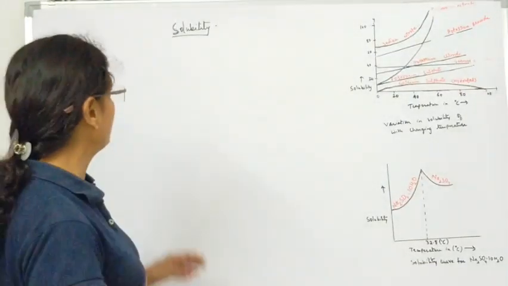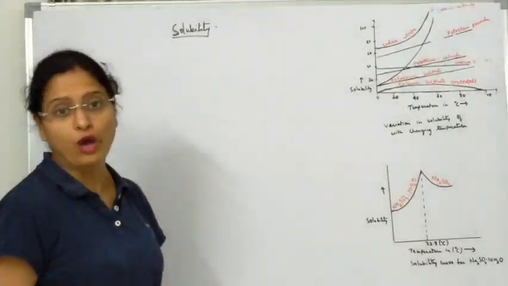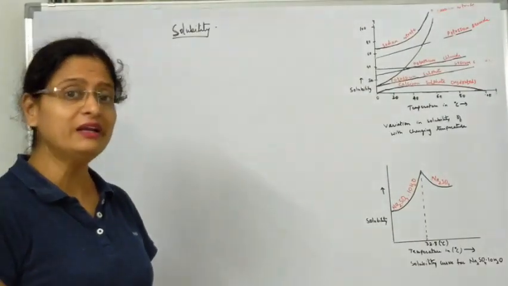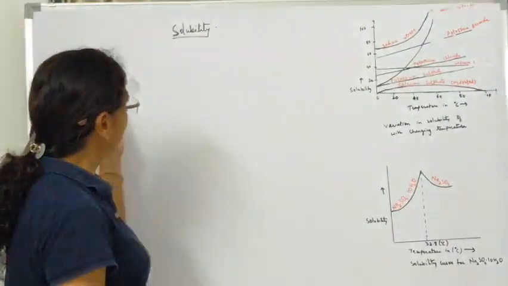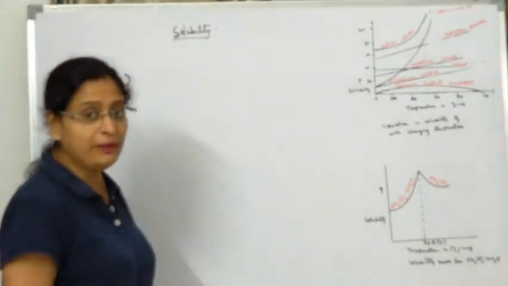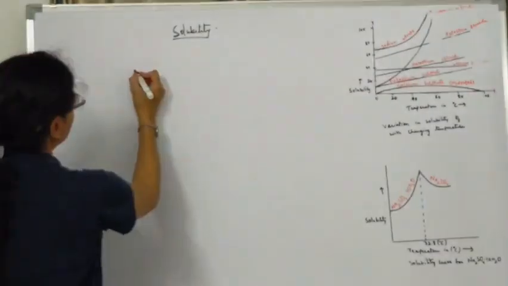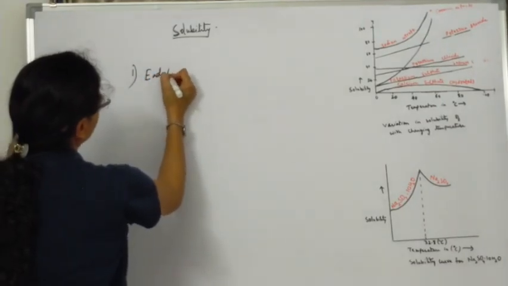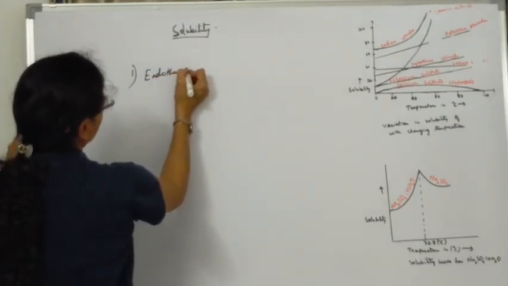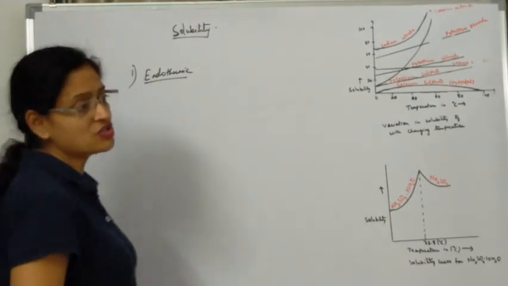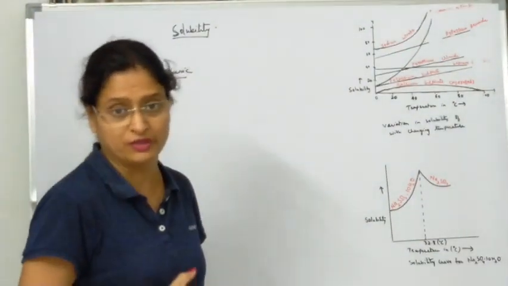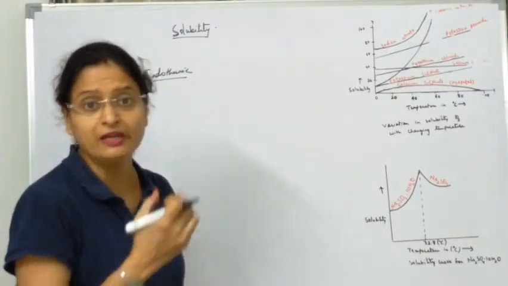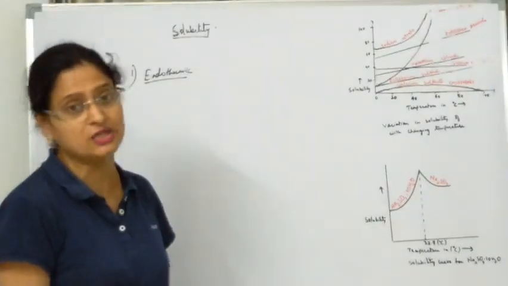Okay, so we have studied solubility and various advantages and applications of solubility. Now there are certain reactions where the solubility is affected by the change in temperature. Let us see those reactions. First, endothermic reactions. What are endothermic reactions? Reactions where heat energy is absorbed, which brings a cooling effect. That means heat energy will be taken in.